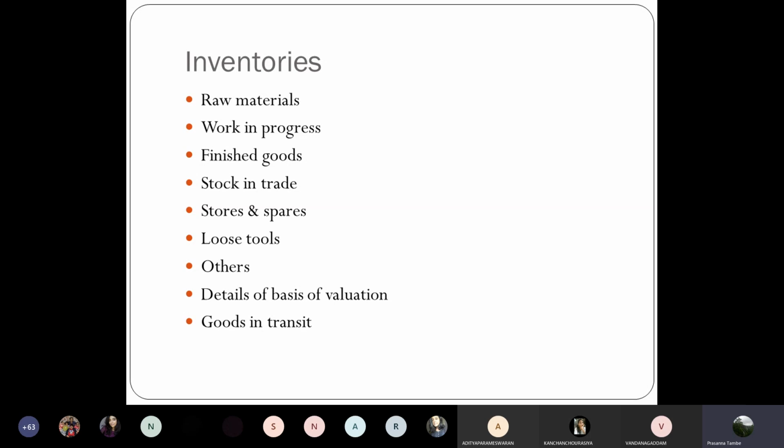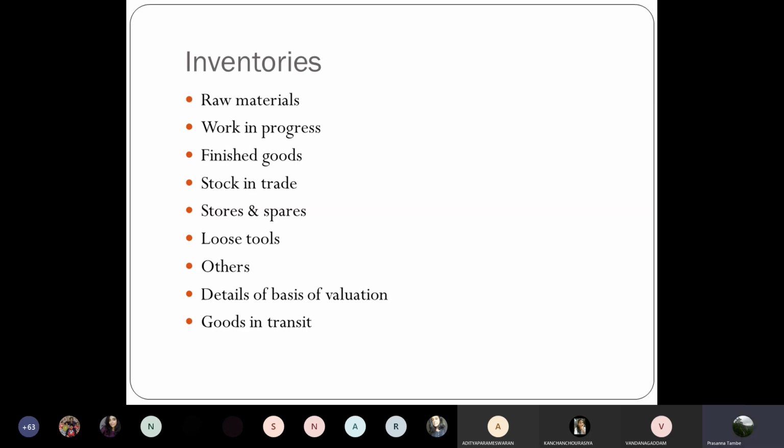These might be in transit or with the transporter en route to your office, godown or manufacturing facility. So at that point in time, the goods are in transit. So whenever the goods are in transit, but the supplier has already transferred the ownership of these goods to you, then you will consider them as part of your stock in trade. And that information of goods in transit should be provided separately.